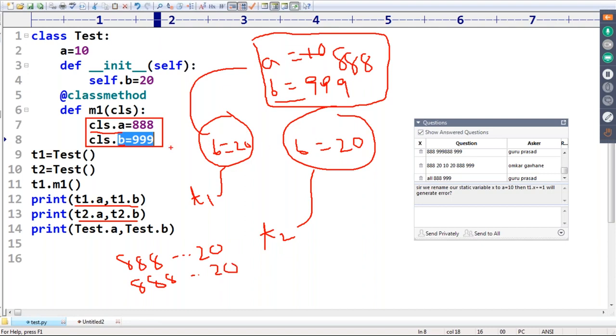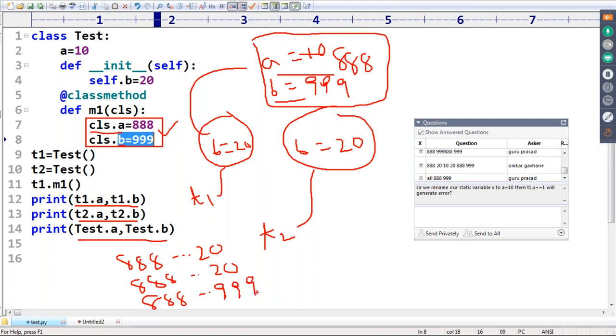Because these things were created at class level, not at object level, they are by default available for T2 also. Next, Tester.A, Tester.B. Tester.A means class level 888, and Tester.B means 999 is the output.